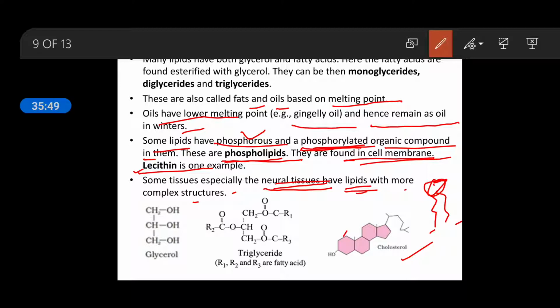Here you can see 1, 2, 3 and 4 cyclic rings. This is the identification sign of cholesterol. It contains 4 cyclic groups. So keep this structure in your mind. If it is asked somewhere, you have to draw the structure like this for cholesterol.